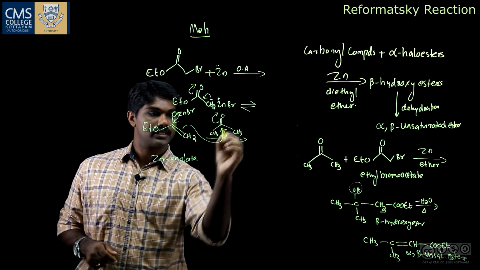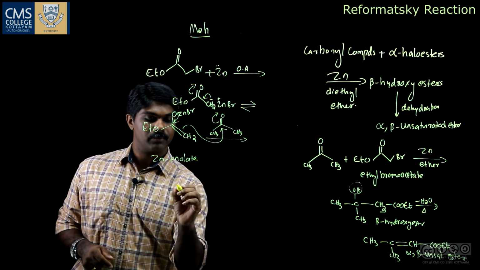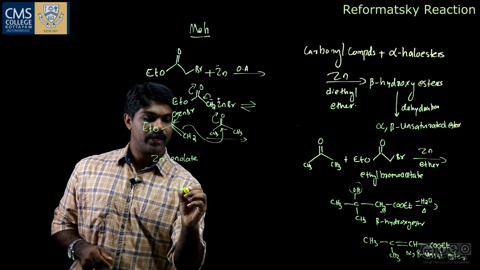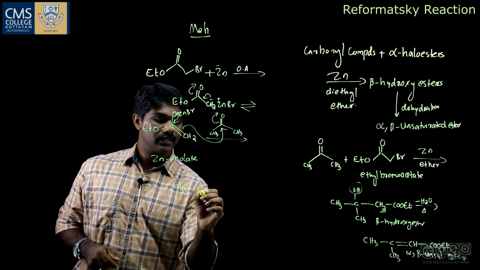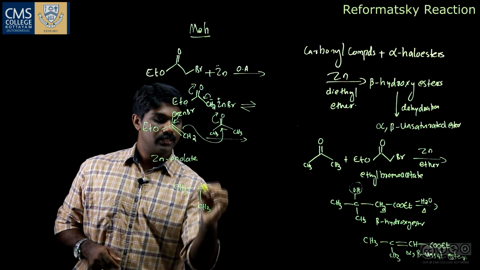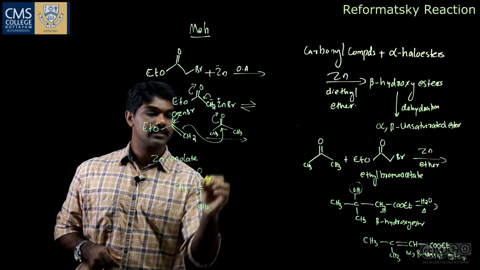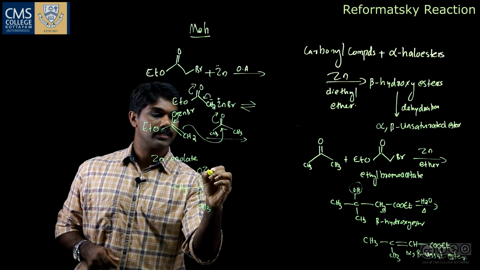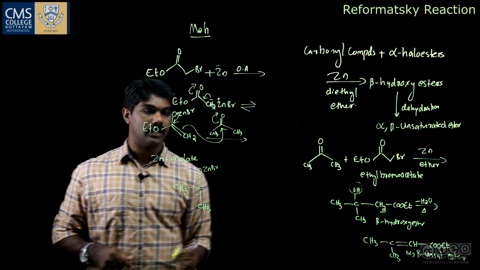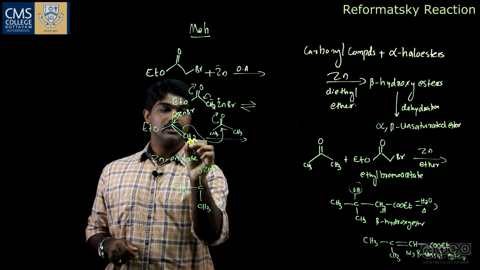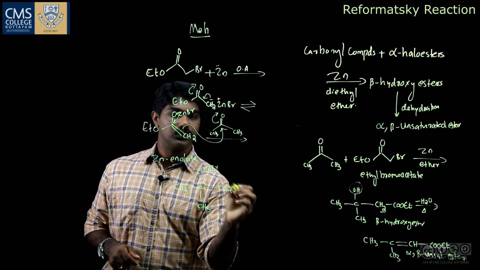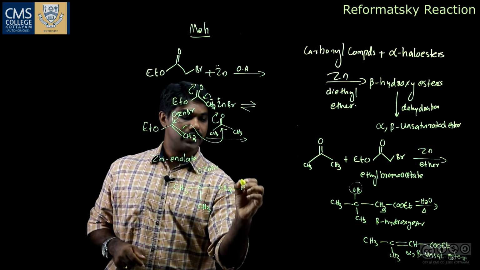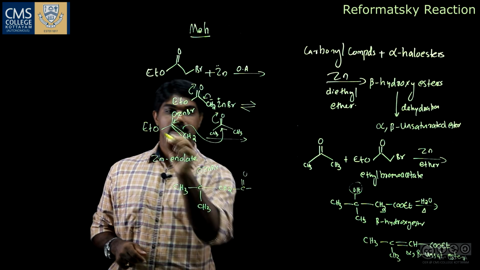So what we get, let me start with this carbonyl compound part. We have a CH3 over here, then C, then CH3. So this becomes O minus and that O gets coordinated to ZnBr, and we have this CH2 here, CH2, then C double bond O, then OEt.